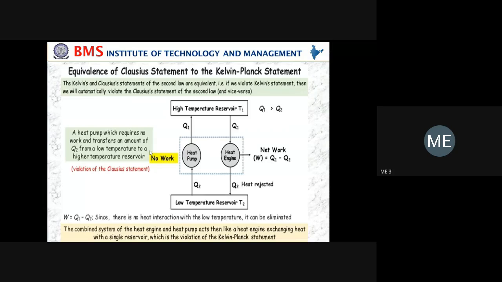First, the violation of the Kelvin Planck statement violates the Clausius statement. Both statements are equal. On the other hand, the violation of the Clausius statement violates the Kelvin Planck statement. Before that, try to understand this diagram. Understanding of the diagram is most important. First, I am explaining the violation of one statement over the other.